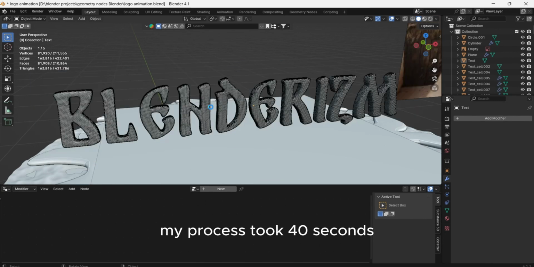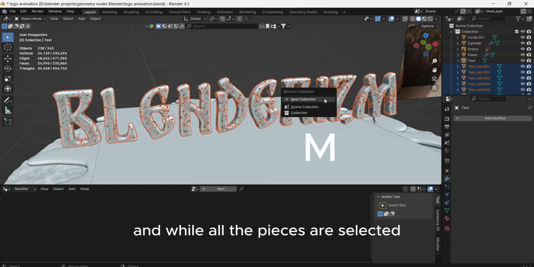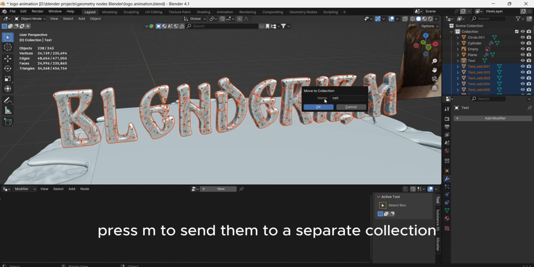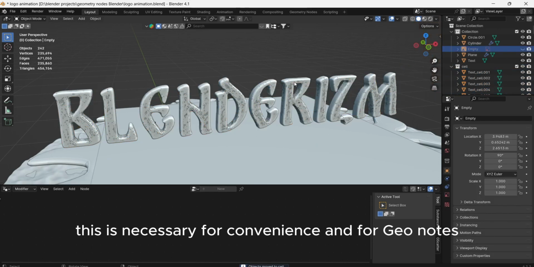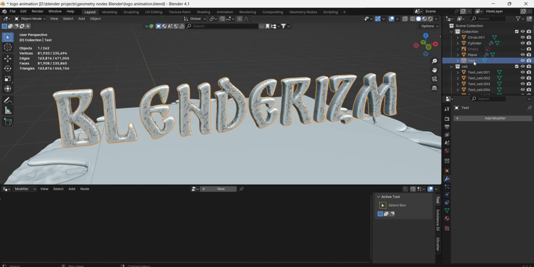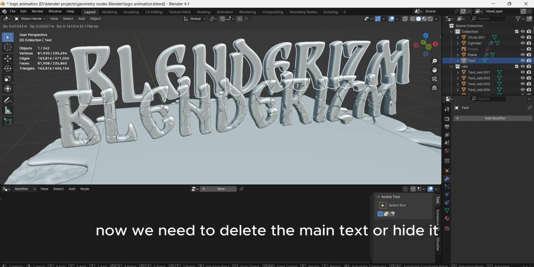My process took 40 seconds, so take your time. And while all the pieces are selected, press M to send them to a separate collection. This is necessary for convenience and for GeoNodes. Now we need to delete the main text or hide it, we don't need it.